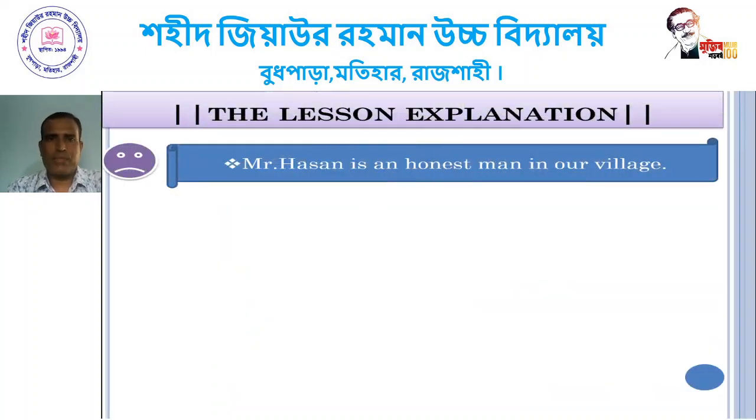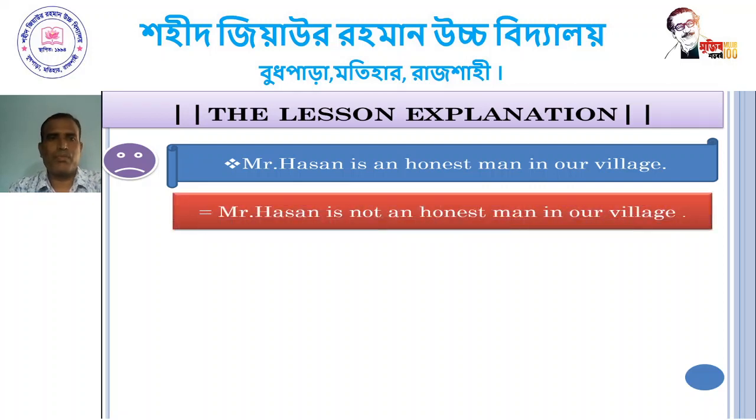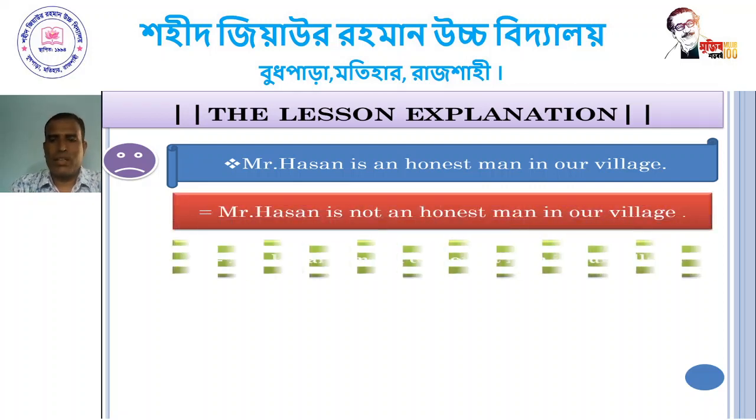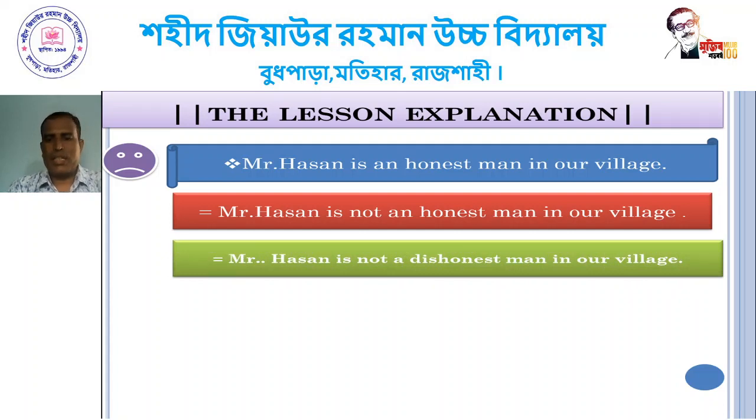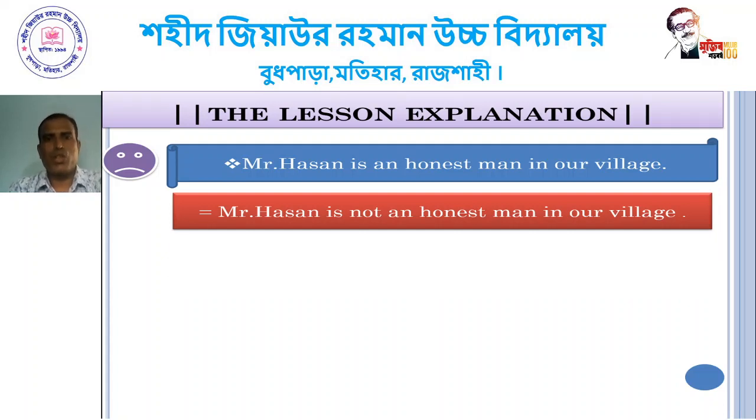The lesson explanation. Dear student, follow the sentence. Mr. Hassan is an honest man in our village. Mr. Hassan is not an honest man in our village. You have already followed that. Mr. Hassan is an honest man in our village. This is a positive statement, and Mr. Hassan is not an honest man in our village.